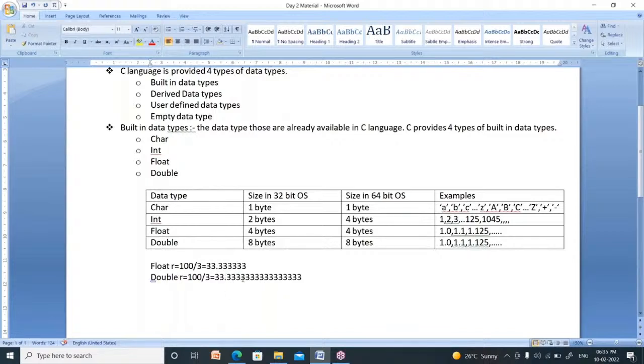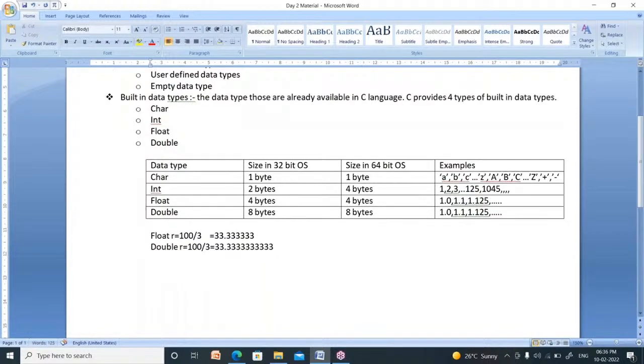Whereas double maintains 10 precisions: 1, 2, 3, 4, 5, 6, 7, 8, 9 and 10. The remaining digits will be truncated or deleted. So float maintains 6 precisions, whereas double maintains 10 precisions. Only the difference in precision.